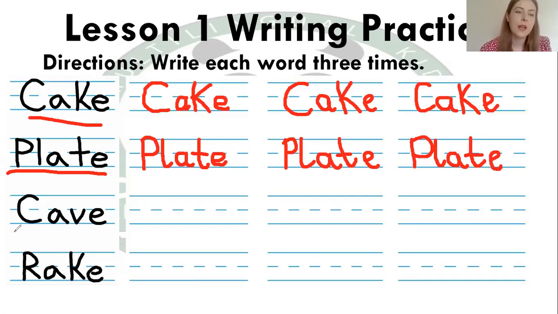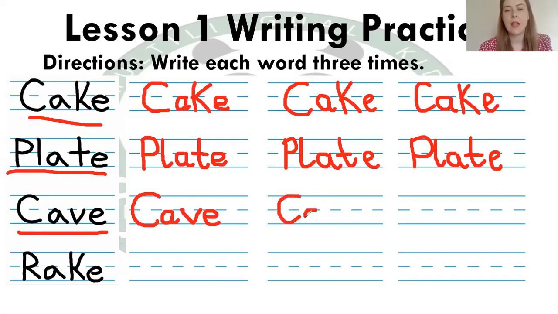Okay, next word we have is cave. So for C, we start at the top and go around. A, we go around, up and flick. V, we start in the middle and go diagonal down and then diagonal up. And then E, we go around, down and flick. So cave. So I'll write cave 2 more times. So C, A, V, E.